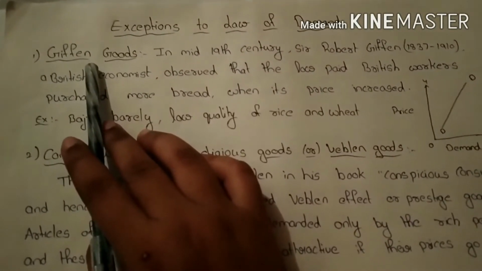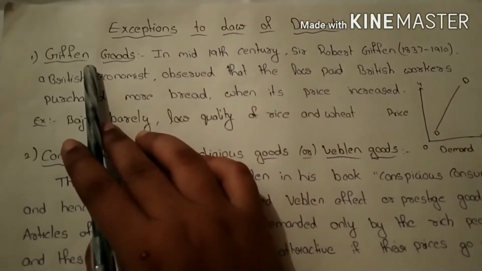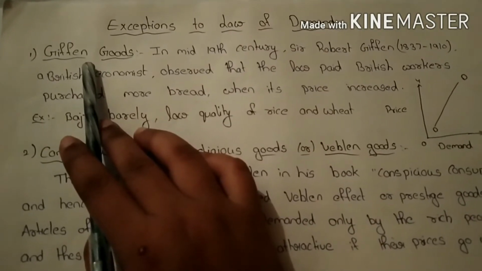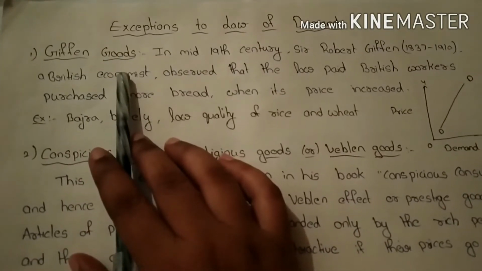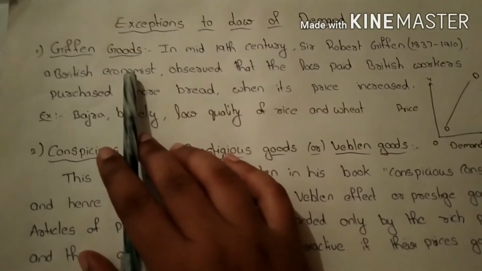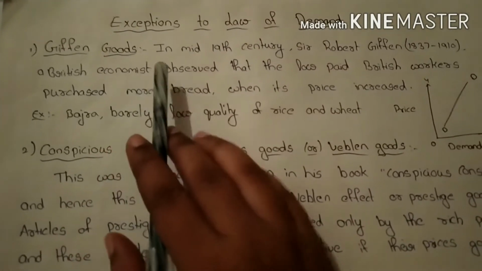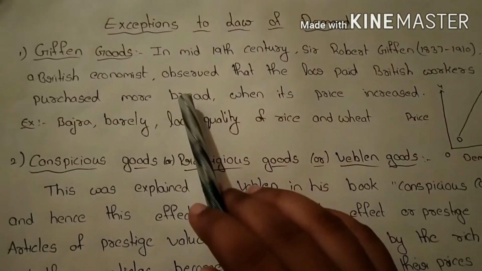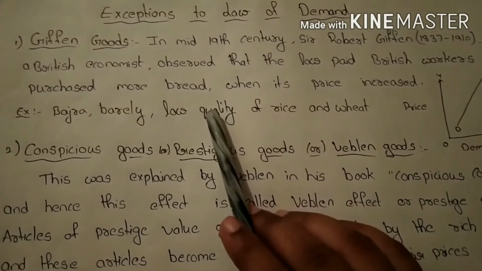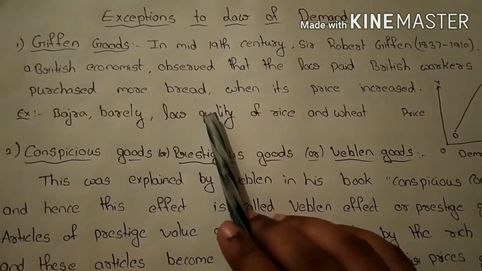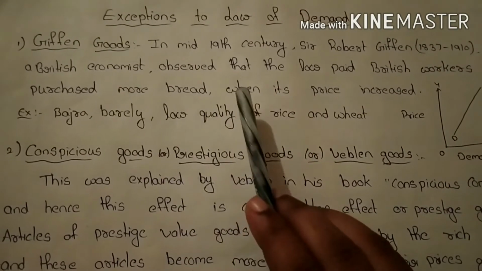Giffen goods means the goods which are considered to be inferior by the consumer and occupy a very important place in the consumer's budget. They are relatively cheap, but they take a very important place in the consumer's budget. So this is something against the law of demand. In the law of demand, price rises, demand falls, and vice versa. But when coming to Giffen goods, the price rises, the demand also rises.